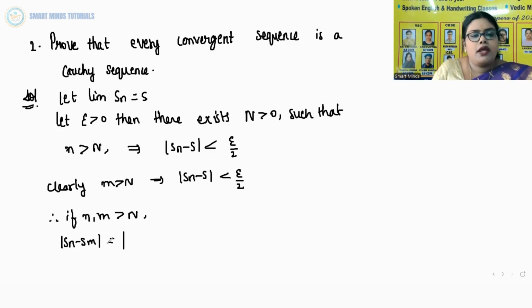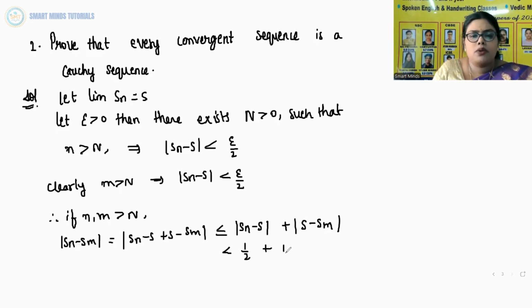Therefore, if n and m both are greater than N, then mod Sn minus Sm is equal to, here we are adding and subtracting S, so that is Sn minus S plus S minus Sm. And if you want to split them, you have to take the less than or equal to symbol. Less than or equal to mod Sn minus S plus mod S minus Sm. This is epsilon by 2 and this is epsilon by 2, so epsilon by 2 plus epsilon by 2 will become epsilon.